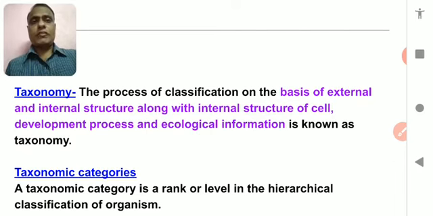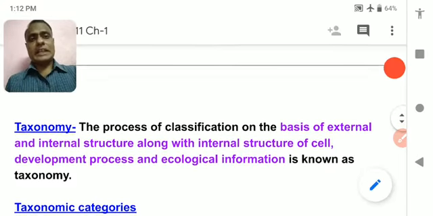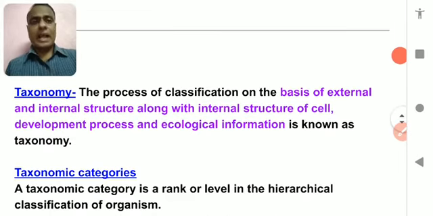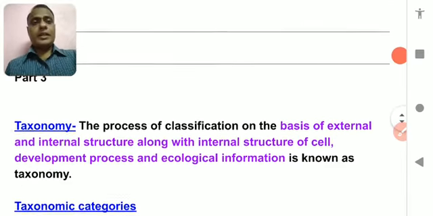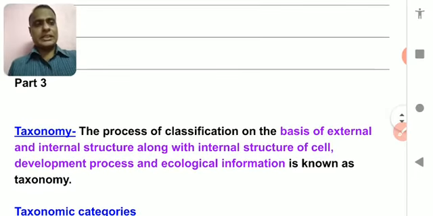Means diversity of organisms should be understood by this taxonomy and the taxonomical hierarchy. It is the basic concept which needs to be understood. So with the beginning, we are going to understand what is taxonomy.